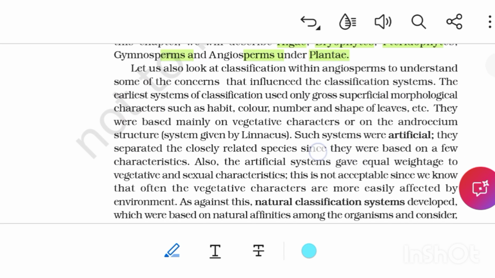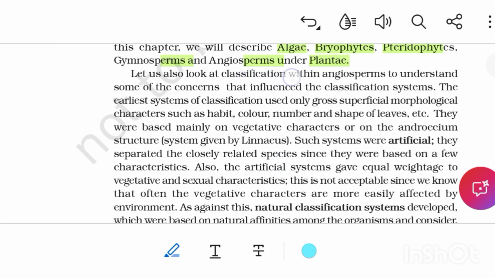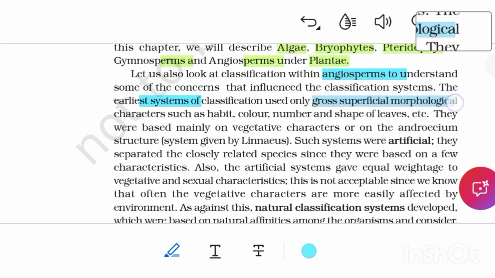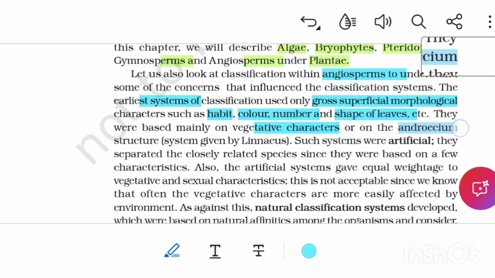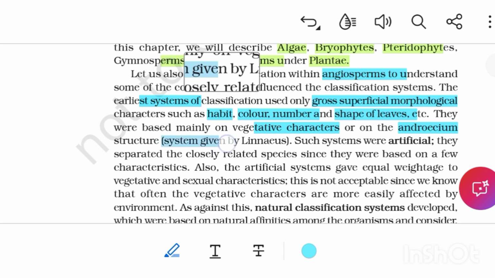Let us also look at classification within angiosperms to understand some of the concerns that influenced the classification systems. The earliest systems of classification used only gross superficial morphological characters such as habit, color, number and shape of leaves, etc. They were based mainly on vegetative characters or on the androecium structure system given by Linnaeus.